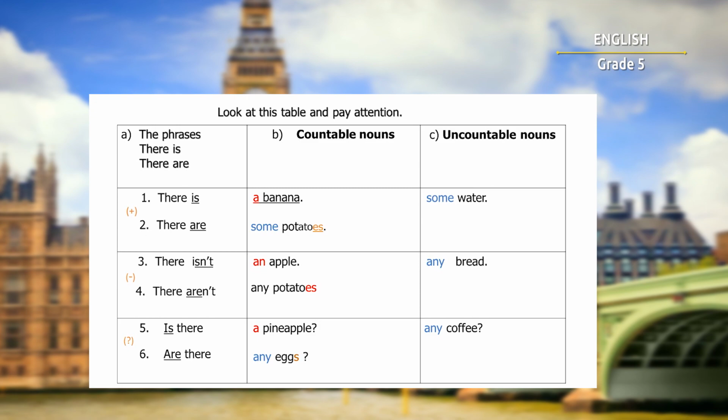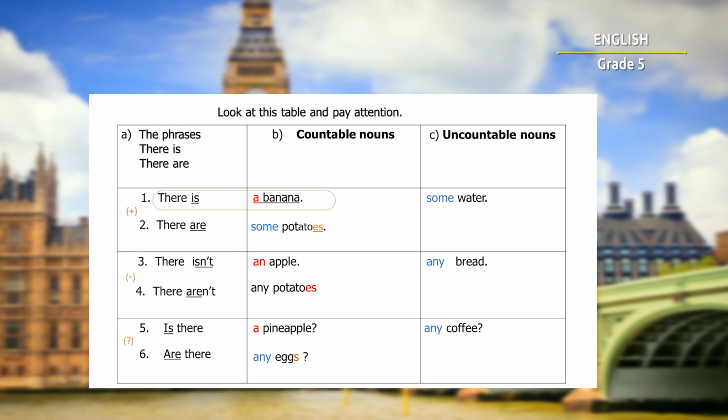Let's read the first one. There is a banana. We can see that this is a singular, positive sentence. So the verb is in the singular and the noun is in the singular too. We never use some or any for countable nouns in the singular, only in the plural.